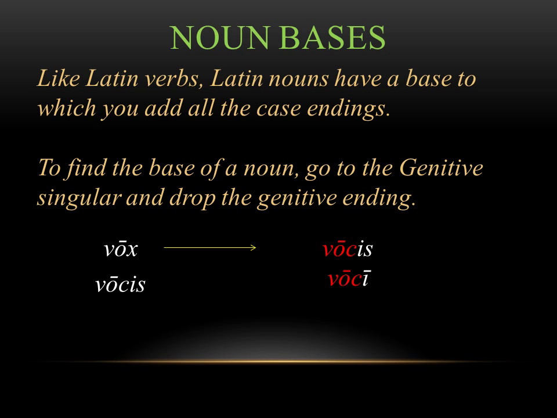Now we can add in our other endings to get words like voci, vocem, and voce. These are the correct way to spell the forms of this noun. And again, this is why it's so important to know the genitive ending, specifically the singular. And your book will always list for you the genitive from now on in the vocabulary. You have to take note of it because of this rule. Using the genitive singular, we can find the spelling for all other cases for a particular noun.